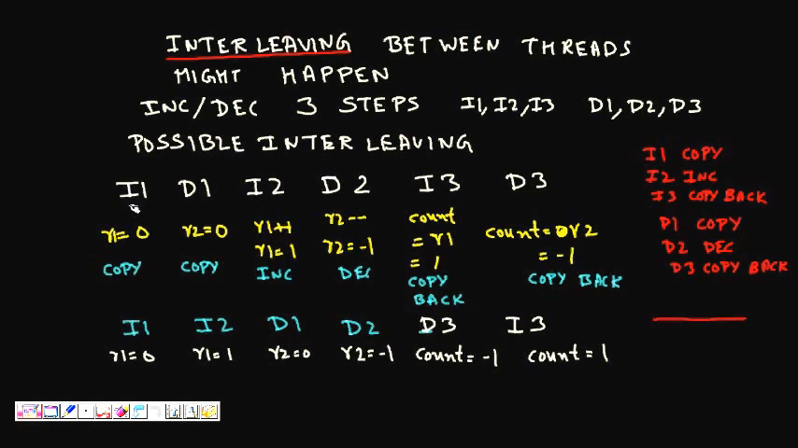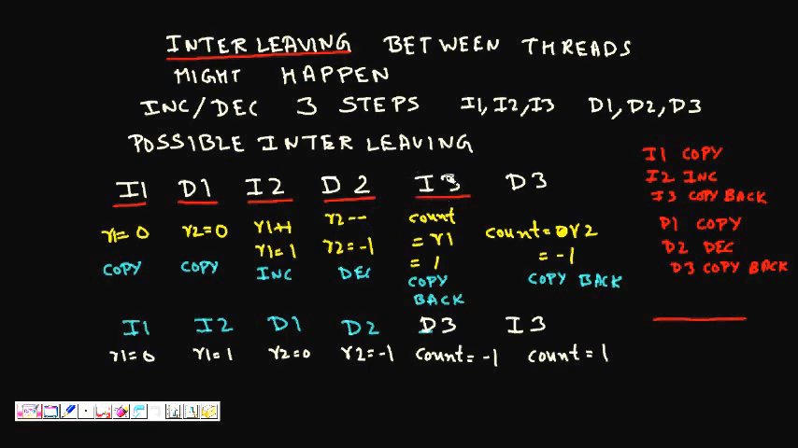First thread 1, so it executes its line 1, that is copy. It copies the counter value into the register. Okay, I1 is done. Then D1, which means now thread 2 copies its value into register. I2, thread 1 now increments the value that was copied from counter into its register. D2, now thread 2 is given the chance, it decrements the value now in its register.